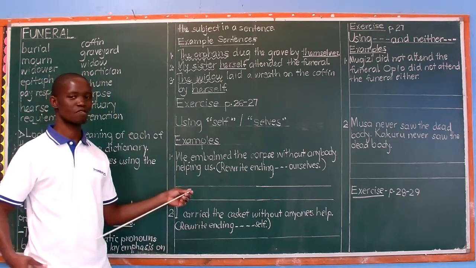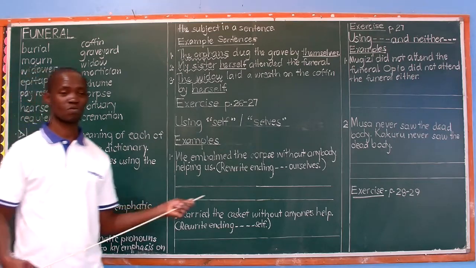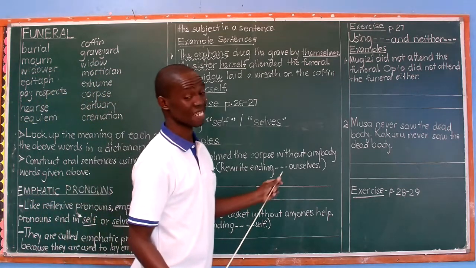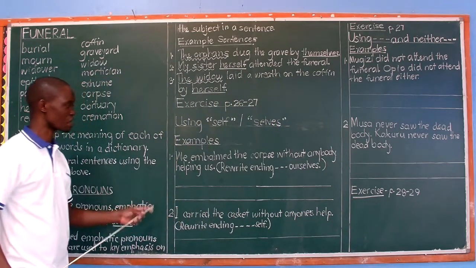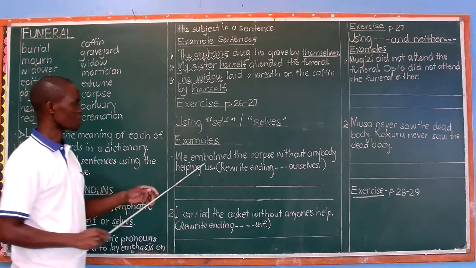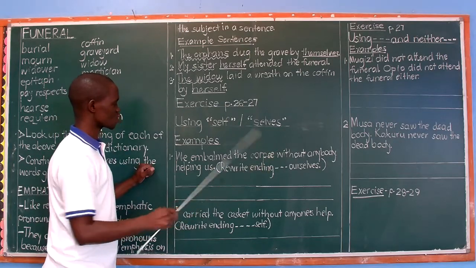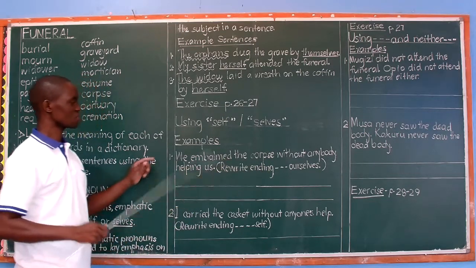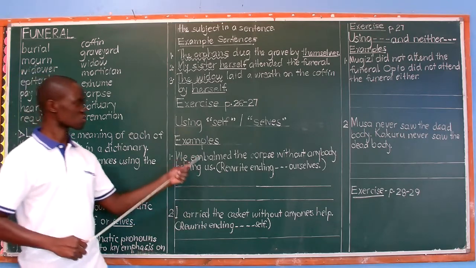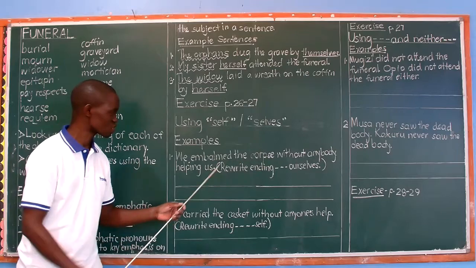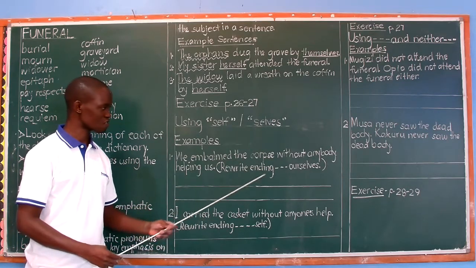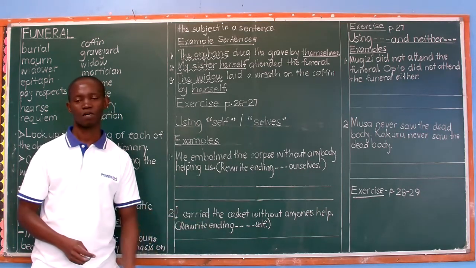To embalm a dead body is to treat it with chemicals to make sure it doesn't decay, or to stop it from decaying. That is to embalm it. So if we say we embalmed the corpse without anybody helping us, it means we treated it with chemicals to stop it from decaying, without anybody helping us. Rewrite the sentence ending ourselves.